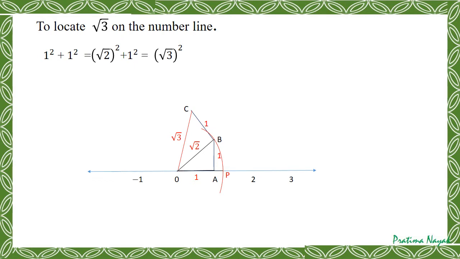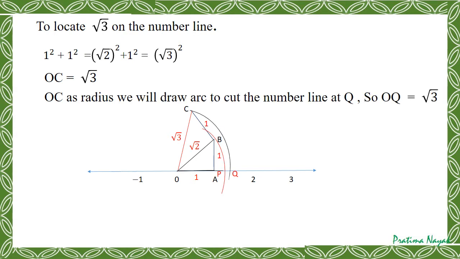So automatically the hypotenuse will be square root 3. So OC is the hypotenuse here. The length of OC is equal to square root 3. Now how to bring it onto the number line? With OC as radius, we can draw an arc to cut the number line at Q. So OQ is equal to square root 3.